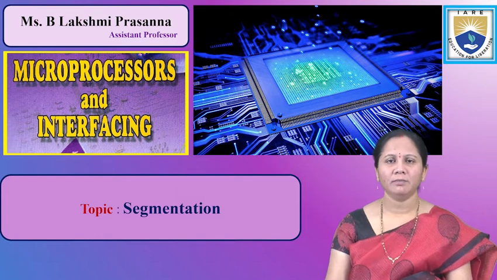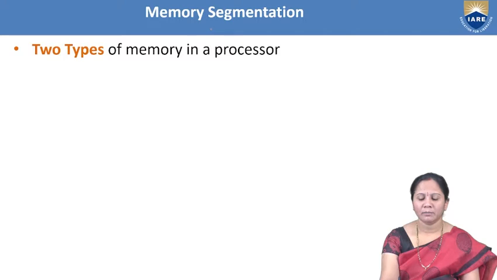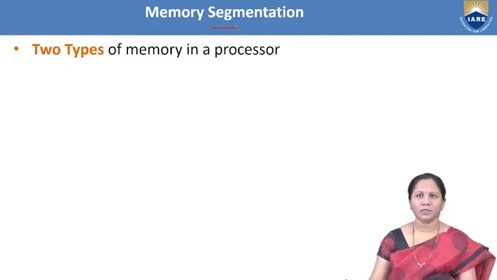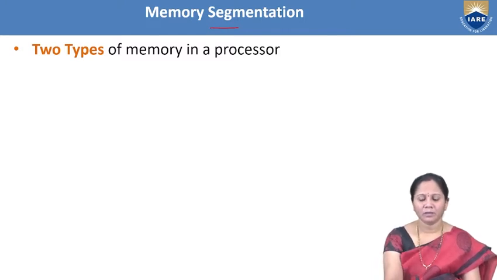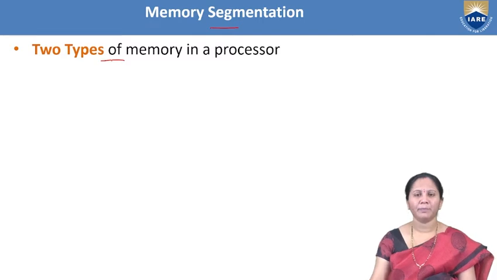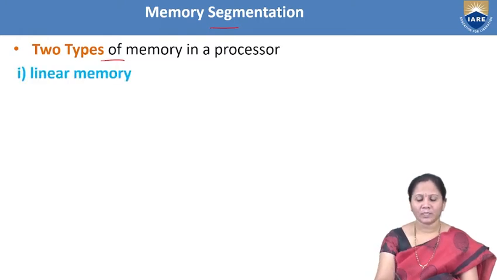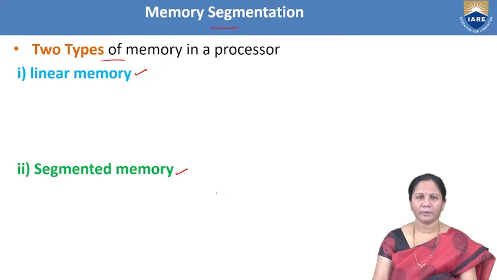In this session, we will discuss segmentation. Coming to memory segmentation, memory can be segmented in two ways. Two ways of memory will be available in a microprocessor. What are the two ways? One is linear memory and another one is segmented memory.